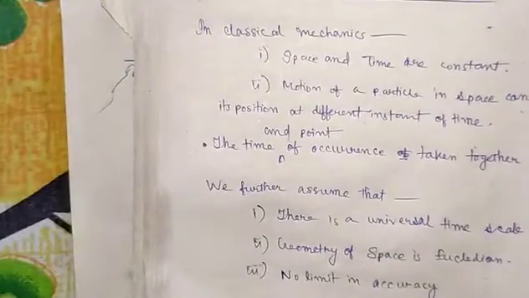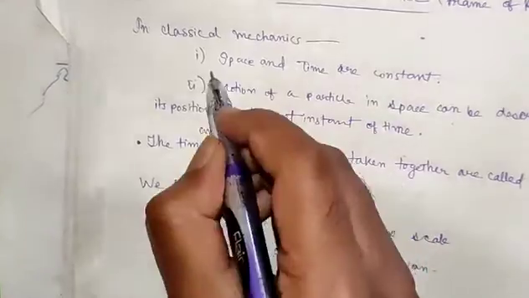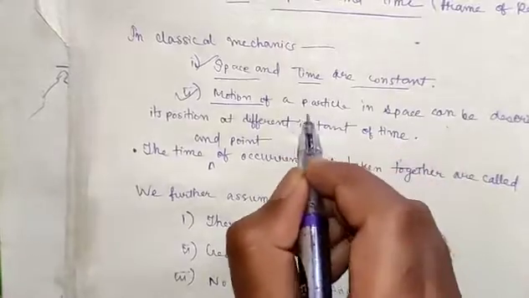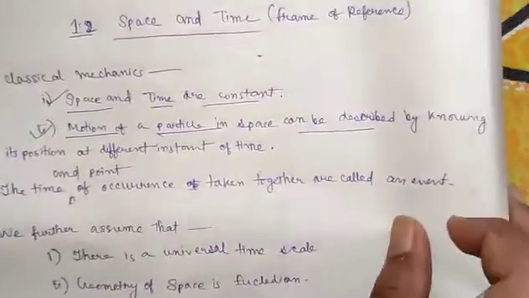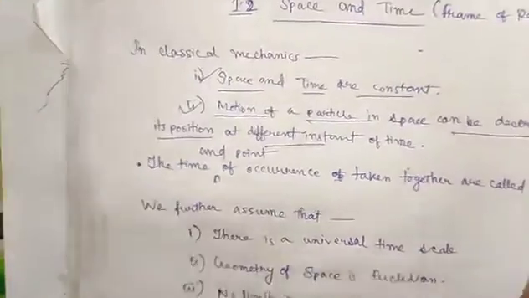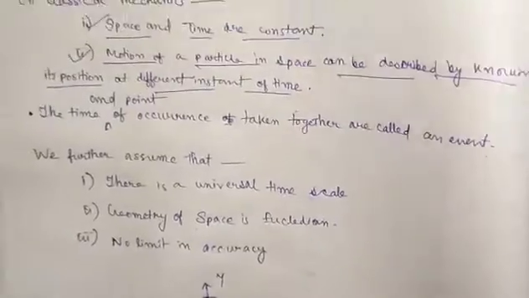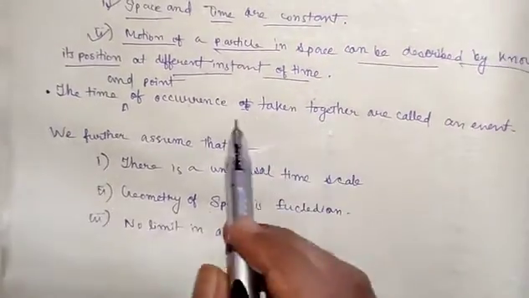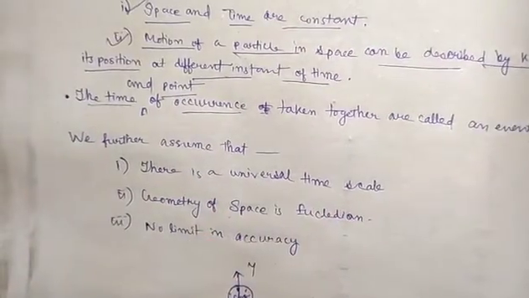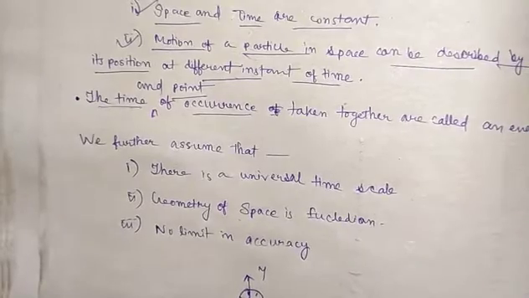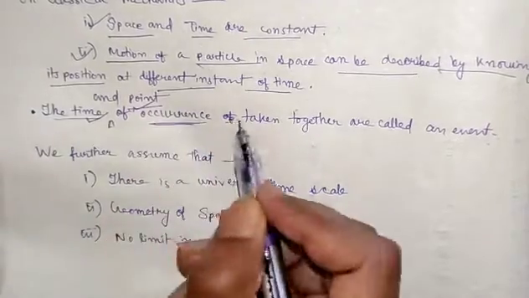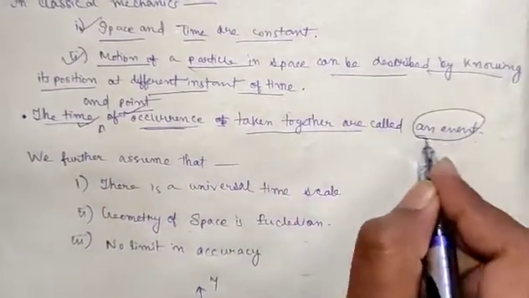Now, in classical mechanics, we assume that space and time are constant, and the motion of a particle in space can be described by knowing its position at different instants of time. So, if we know the time and the point of occurrence of a thing, that may be a motion or some other thing, then both of these, the time and the point of occurrence or the position, taken together are called an event.